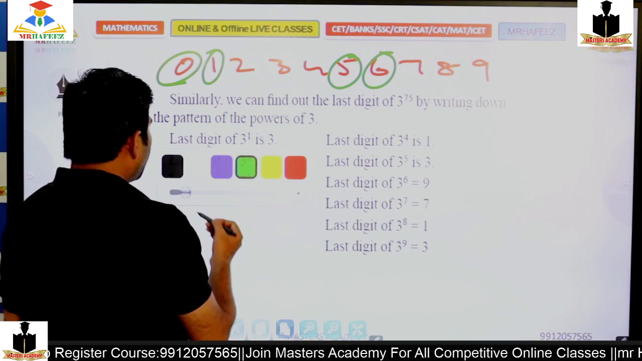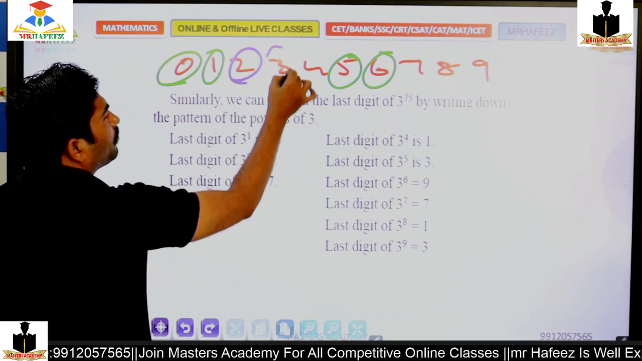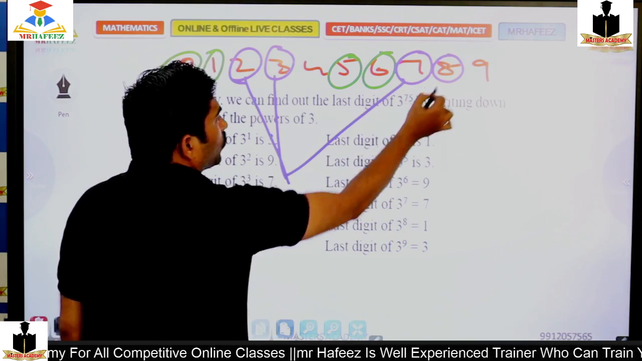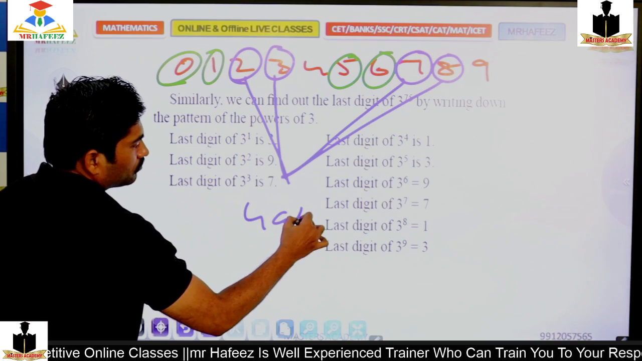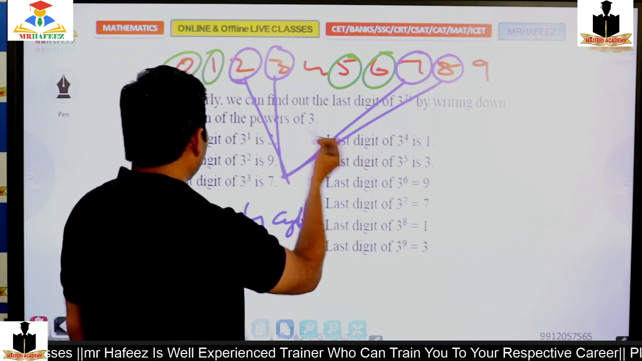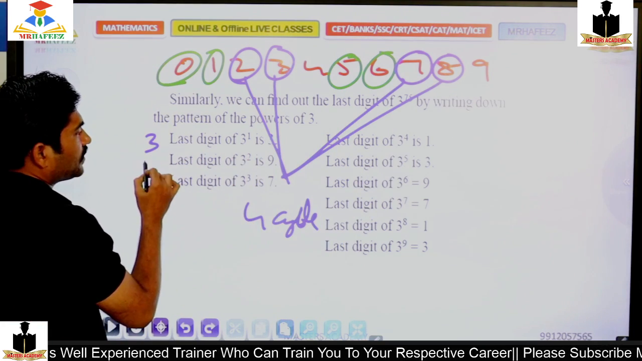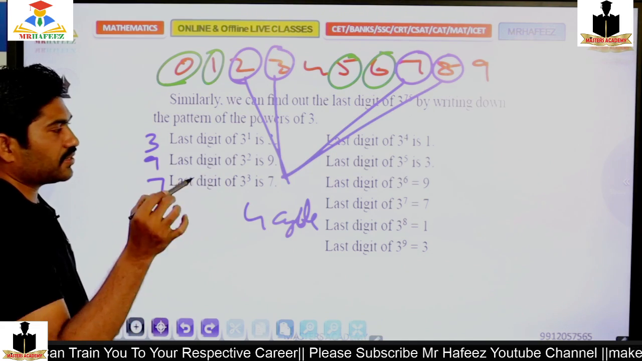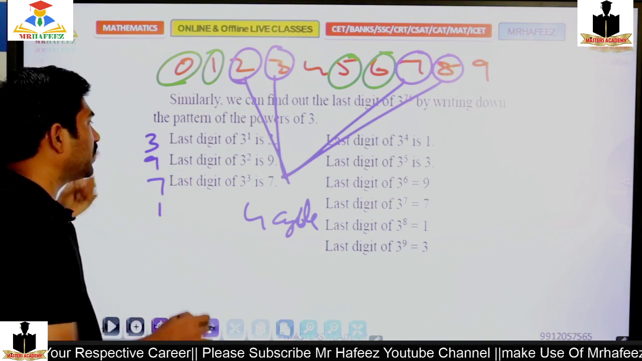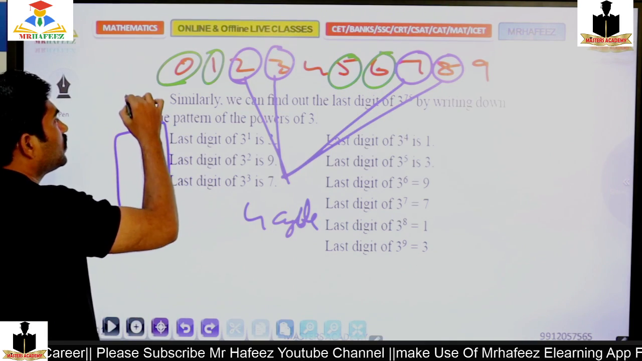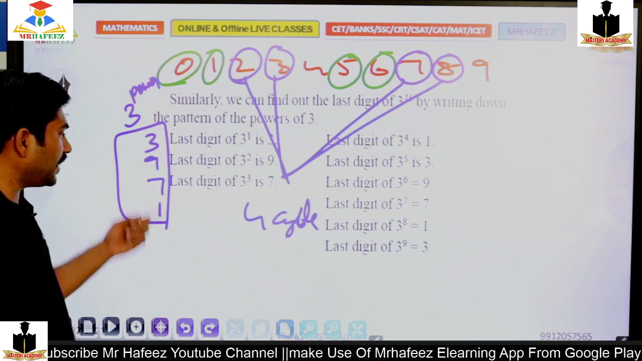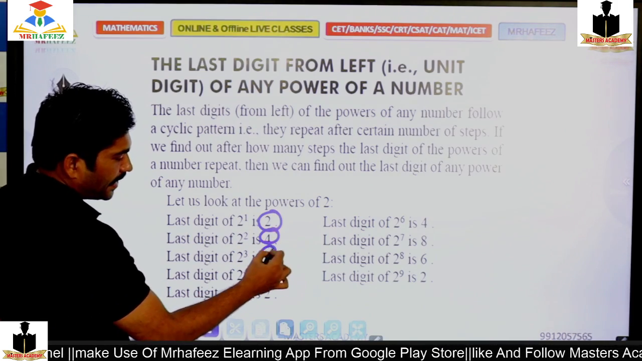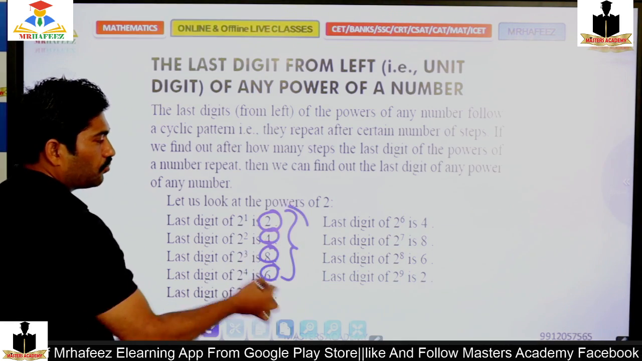The other numbers, 3, 2, 7 and 8, have a 4 cycle. For 3 the powers give 3, 9, 7, 1, and it again repeats. For 2, the powers give 2, 4, 8, 6, and this repeats for the powers of 2.